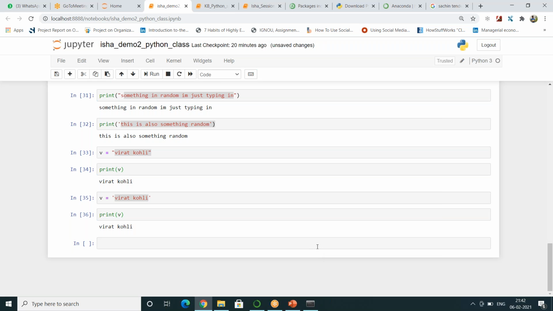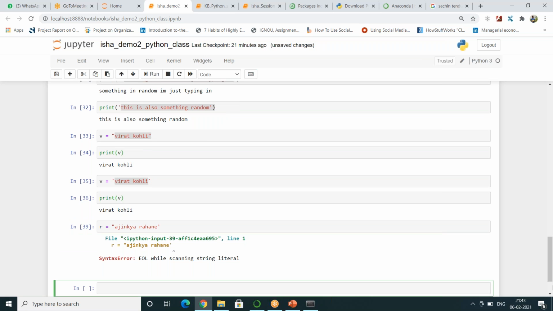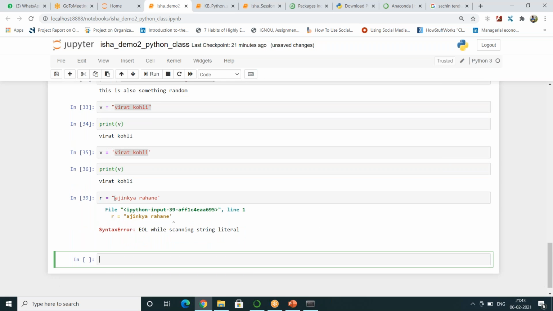One next important point that we are going to discuss is, suppose I define some variable R as Ajinkya Rahane. Suppose I open it with a double quote and I end it with a single quote. Will this work for me? No. When you open something in a double quote and you try to close it in a single quote, this will not work. So you have to be consistent. If you open with a single quote and end with a double quote, this will also not work.